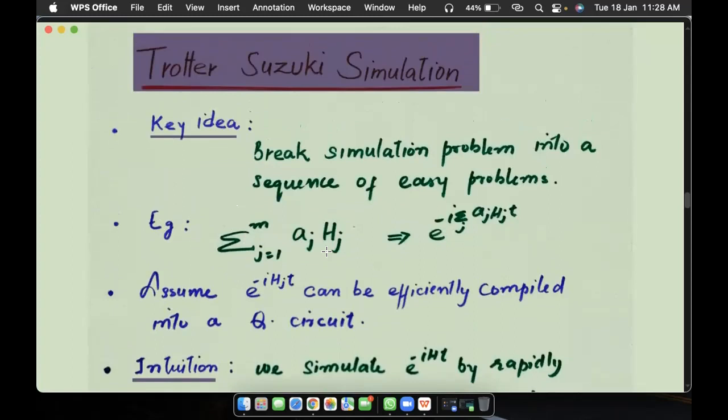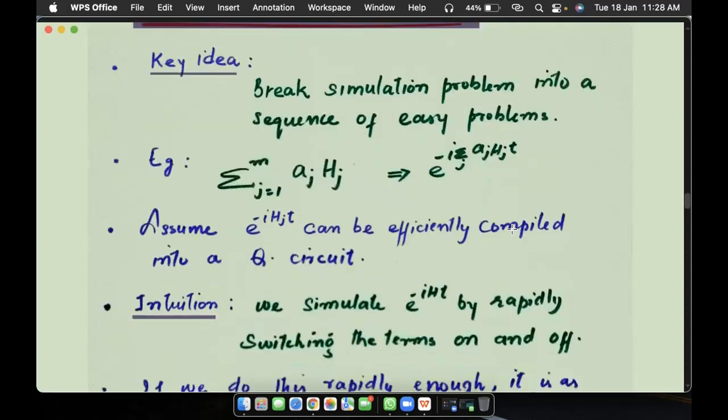We take the summation of all those Hamiltonians, which is equal to the net Hamiltonian H. So our unitary evolution operator will be e to the power minus i, and in place of H, we place this summation of a_j H_j, these components of the Hamiltonian, multiplied by time.